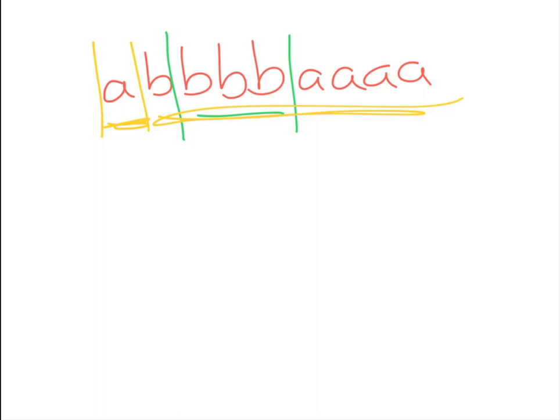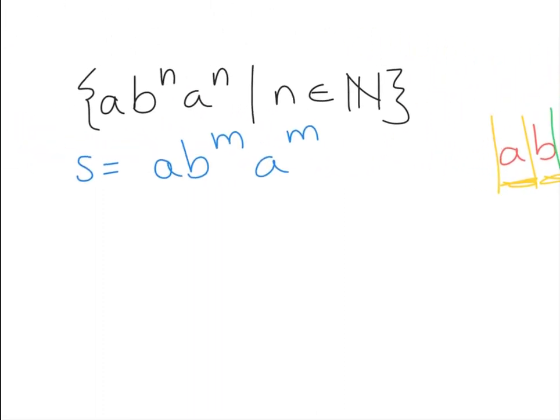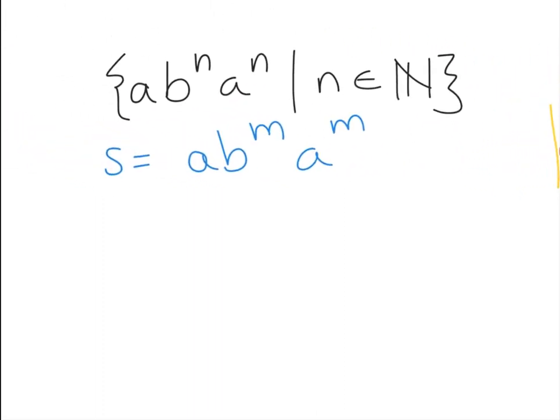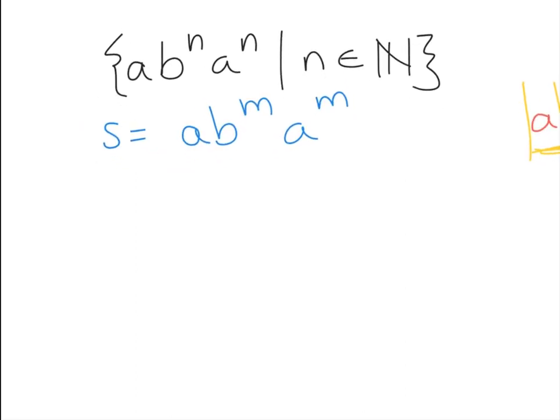our y has to be all a's, because the first however many letters are all a's, but the first m letters, right? But in this thing, we know we have exactly one a at the beginning, and then we have this b to the m, a to the m thing. So the only way we can do this is to say, okay, well, y could be a couple of different things, right? In fact, y could kind of be 3 different things, right? So y could just equal a, right?